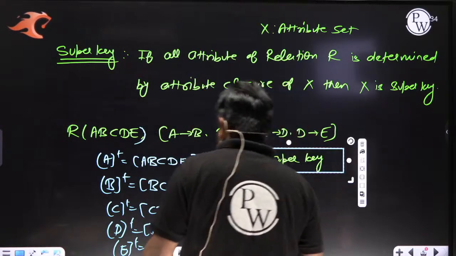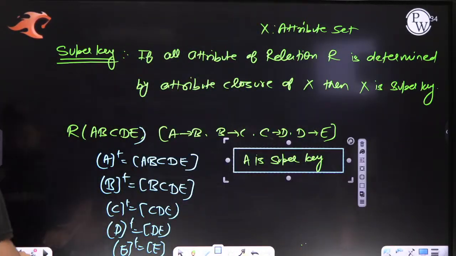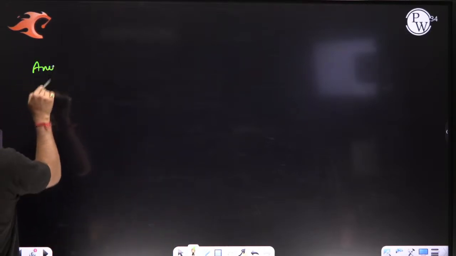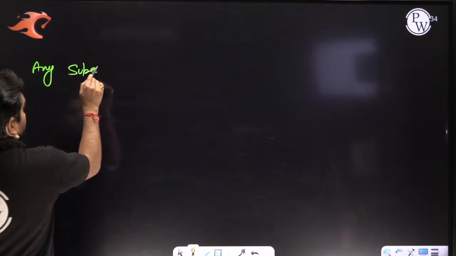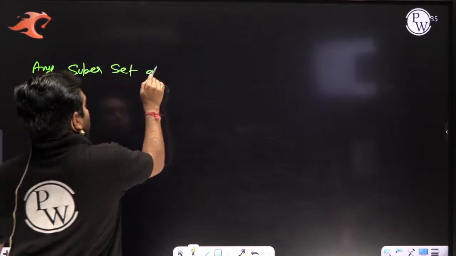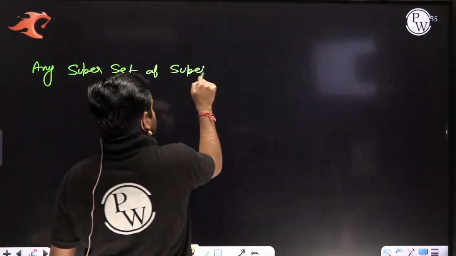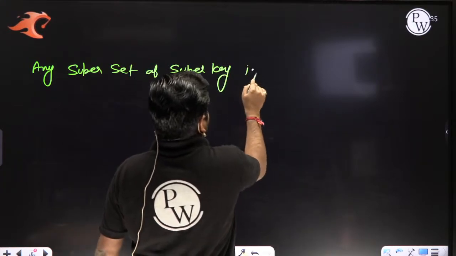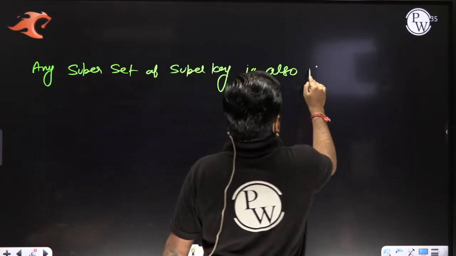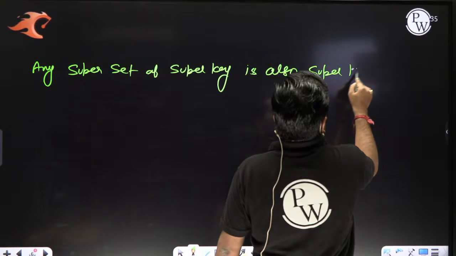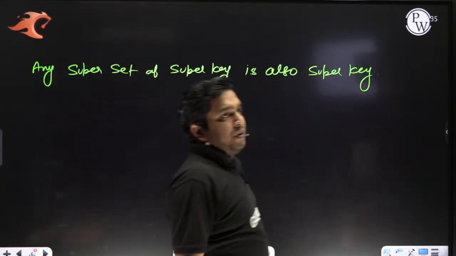And one important point: any superset of a super key is also a super key.